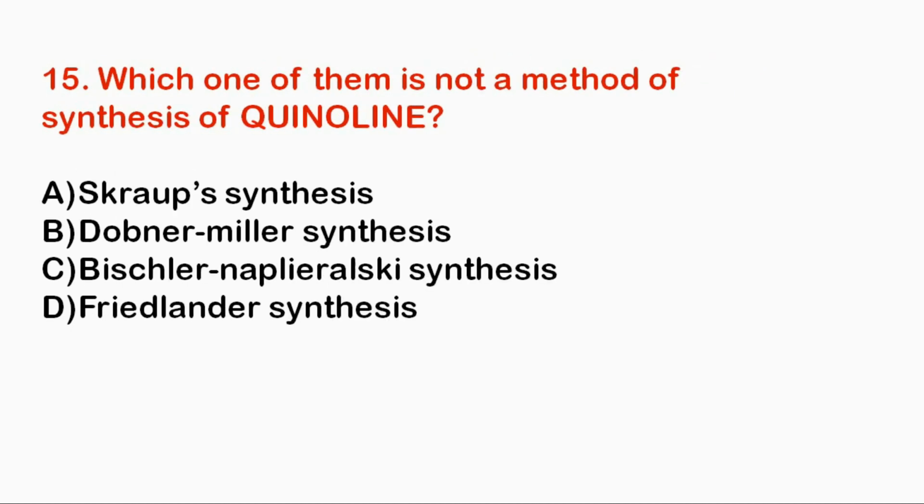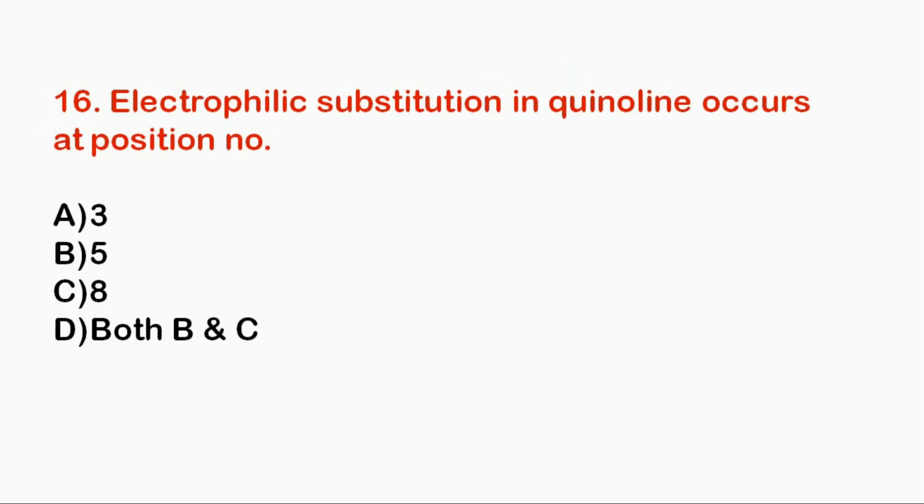Next question. Which one of them is not a method of synthesis of quinoline? Skraup synthesis, Doebner-Miller synthesis, Bischler-Napieralski synthesis, Friedlander synthesis. So this option number C is not a method of synthesis of quinoline, because this is the method of synthesis of isoquinoline. Next question. Electrophilic substitution in quinoline occurs at position number 3, 5, 8, or both B and C. So our correct option is option number D, both B and C.